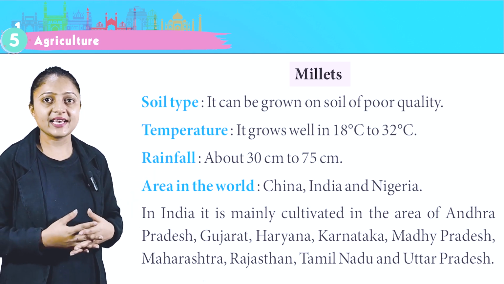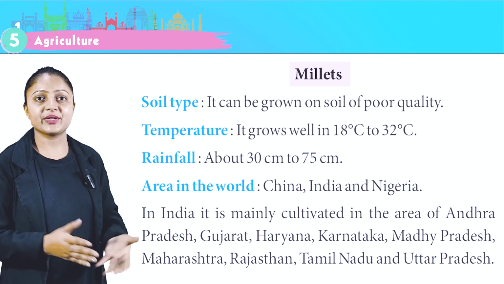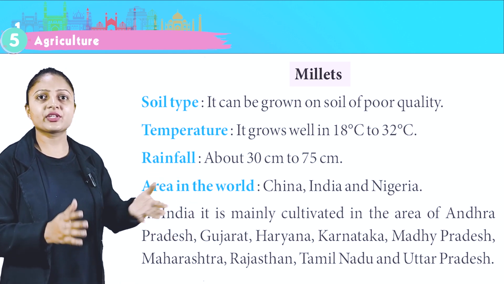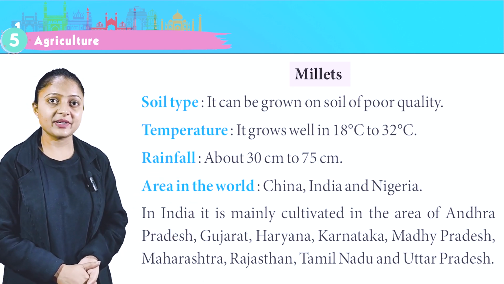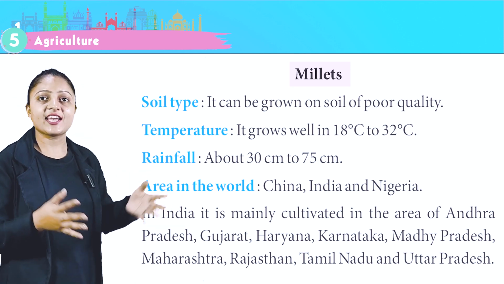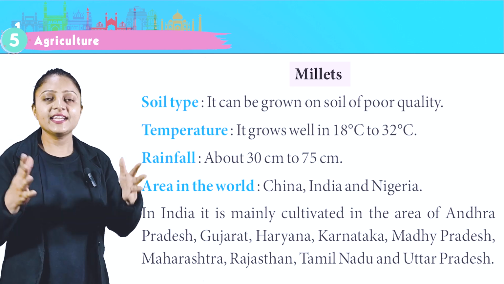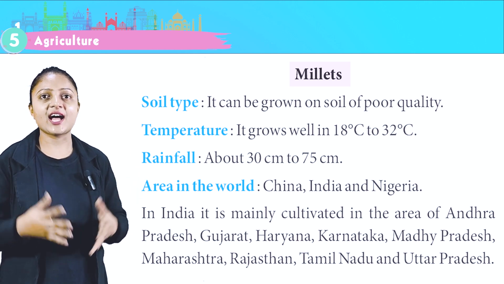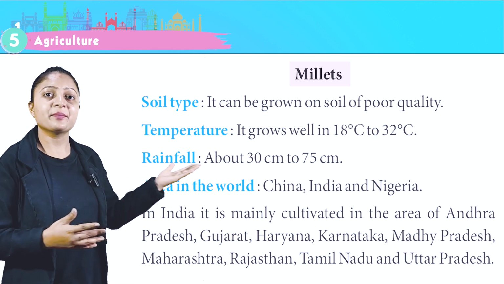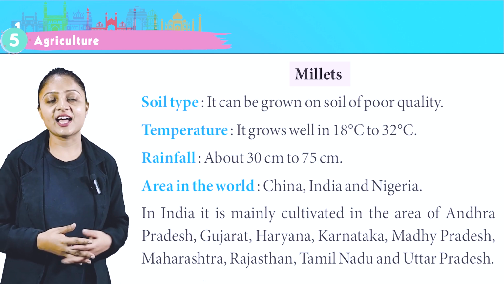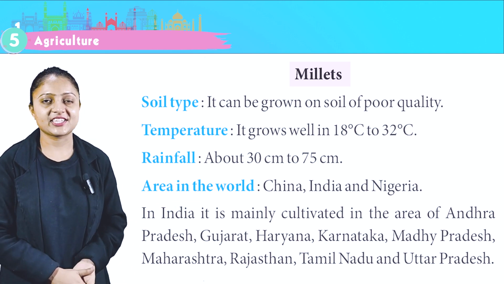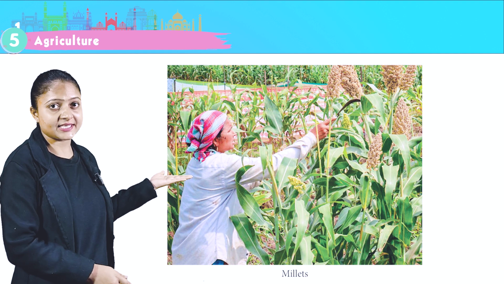Temperature, it grows well in 18 degrees Celsius to 32 degrees Celsius. Rainfall about 30 cm to 75 cm. Areas in the world, China, India, and Nigeria. In India, it is mainly cultivated in the area of Andhra Pradesh, Gujarat, Haryana, Karnataka, Madhya Pradesh, Maharashtra, Rajasthan, Tamil Nadu, and Uttar Pradesh.